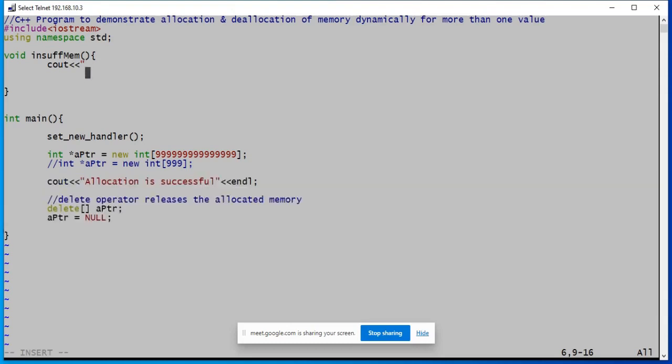So here you can specify: you have requested a huge amount of memory which is not available currently.